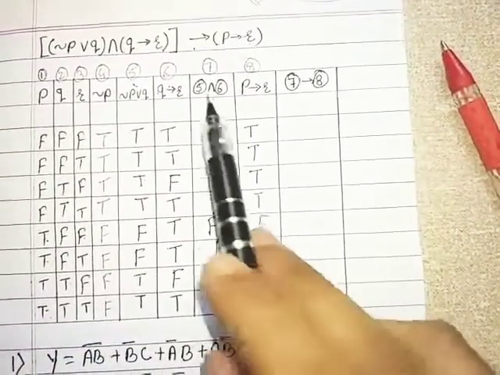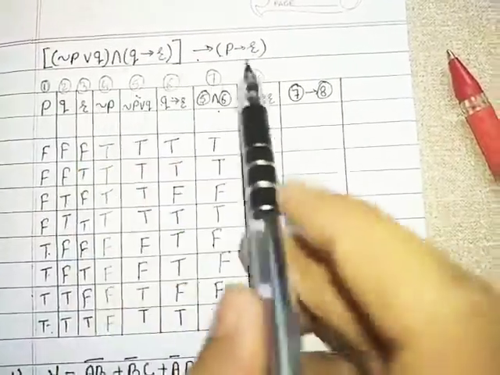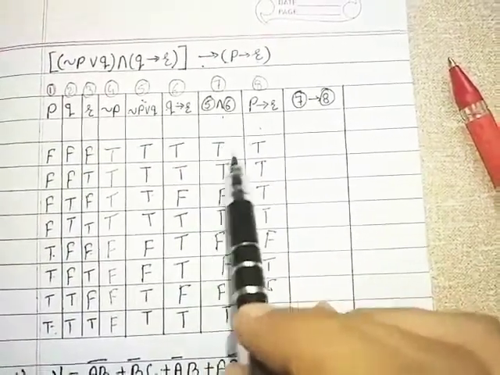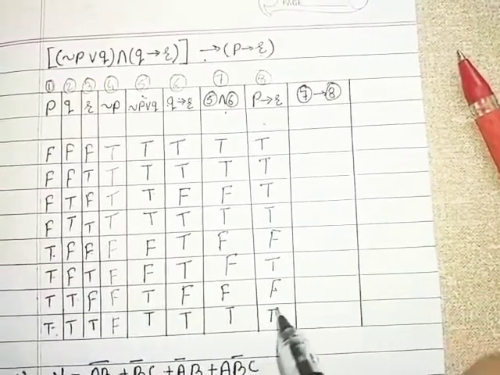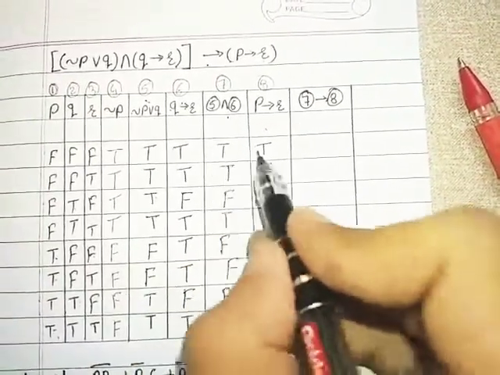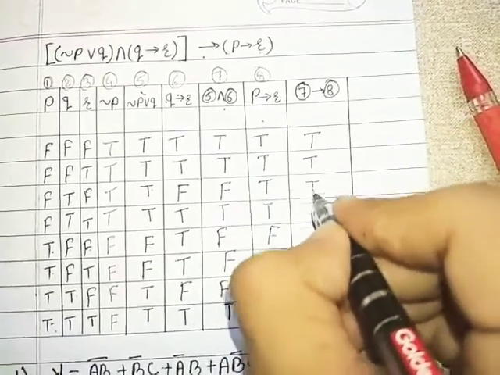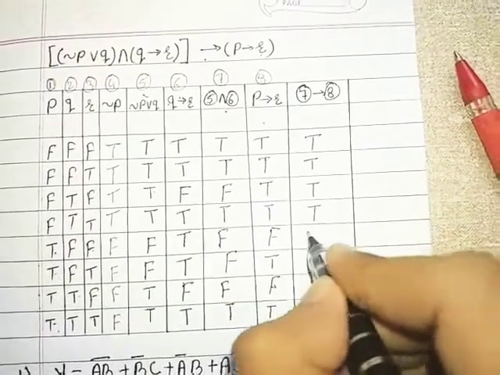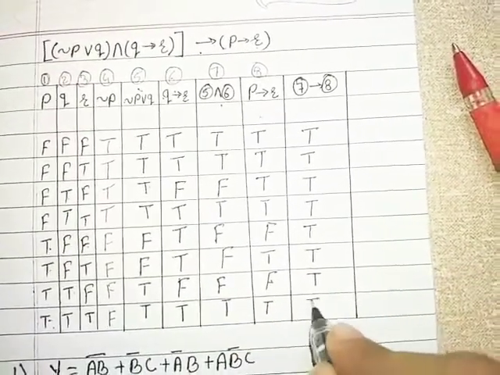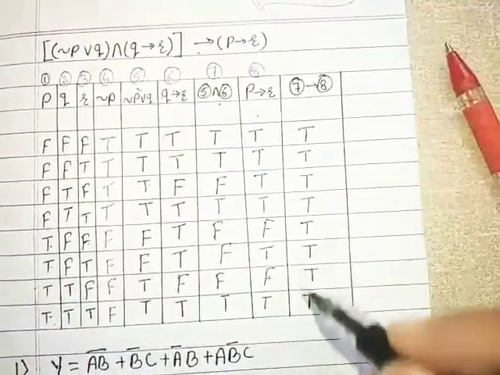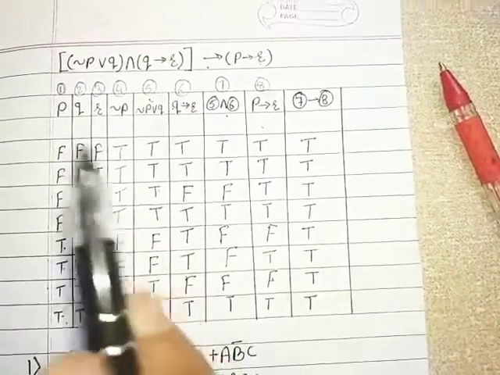Now 7 implies 8. The 7th is this whole and the 8th is this. So 7 implies 8. When first is true, second is false, we will get false, otherwise true. TT T, TT T, FT T, TT T, FF T, FT T, FF T and TT T. Here is our final value. In this manner you can construct the truth table.